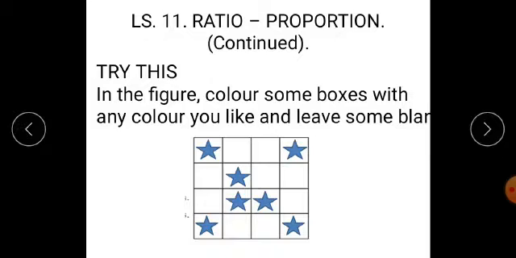Then we have seen some examples. Now let's try some activity. One activity which I have given here. Try this. In the figure, color some boxes with any color you like and leave some blank. Now, students, here I have made one square which, if you look very carefully, is divided into 16 equal squares. Out of these 16 squares, I have put stars in 1, 2, 3, 4, 5, 6, and 7 boxes, and the rest of the boxes I kept empty or blank.